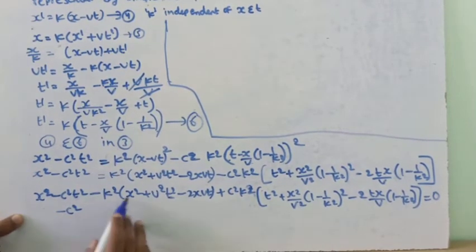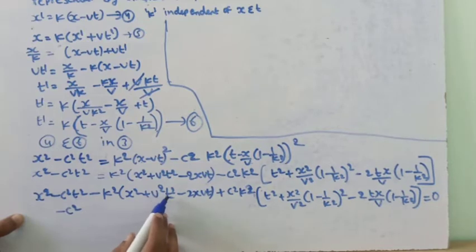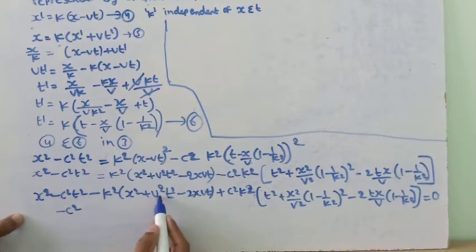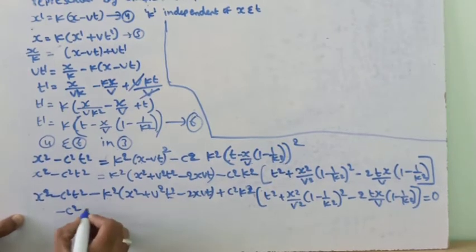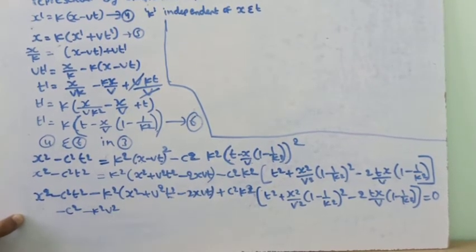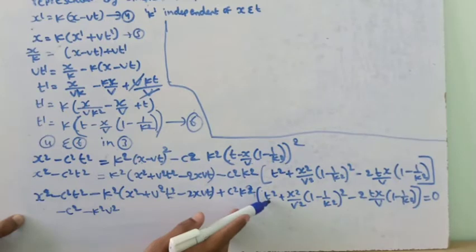And searching for t square, here is a v square t square term. The t square coefficient is v square, and you have the product of k square in this term, so for this the t square coefficient is minus k square v square. And again searching for the t square term, here we have a t square term, and it has c square k square as a coefficient.